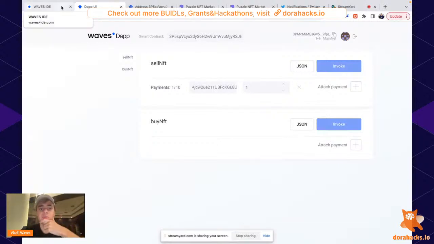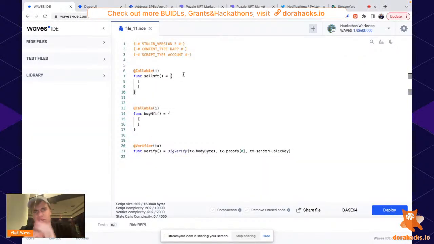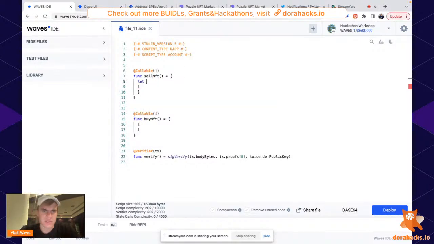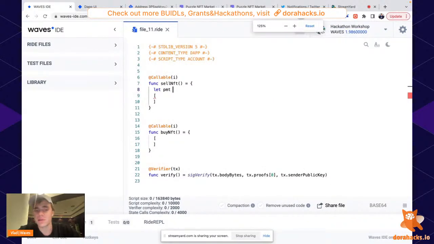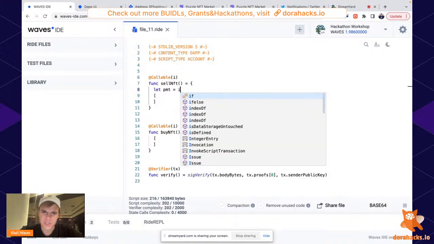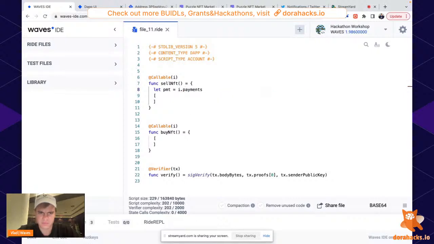Okay, now we need to operate with it in a smart contract. So when someone invokes sell NFT, he attaches a payment, right? So let's see. Let's have a variable called payment, PMT. How to get data about payment? i means invocation, payments. There can be up to 10 payments in one transaction. We need the first one. 0 means 1 in coding. Okay, nice, good. We have payment.